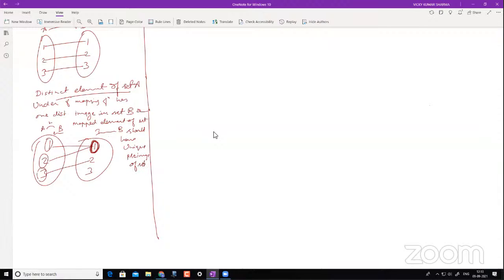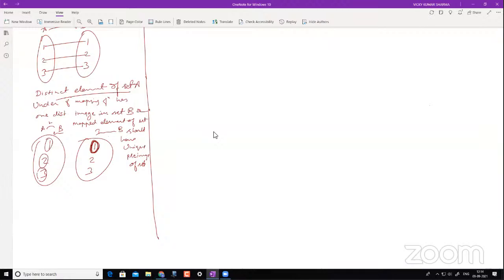Okay, clear? So this is a one-to-one function. All you have to do is check that this one is uniquely mapped to the other one. It cannot have this happening, and definitely this cannot have, because this will not be a function anymore, right? So this condition should not be happening.